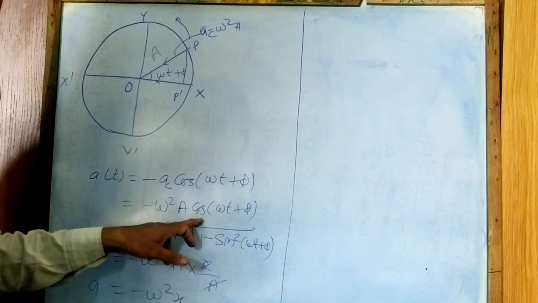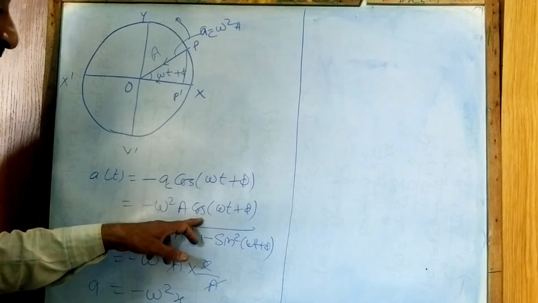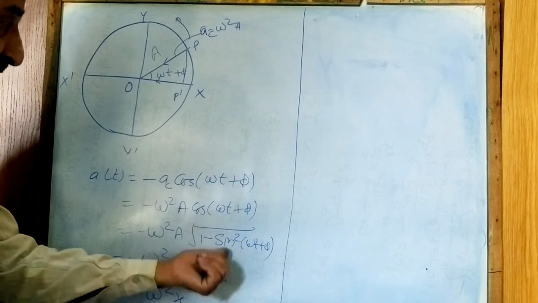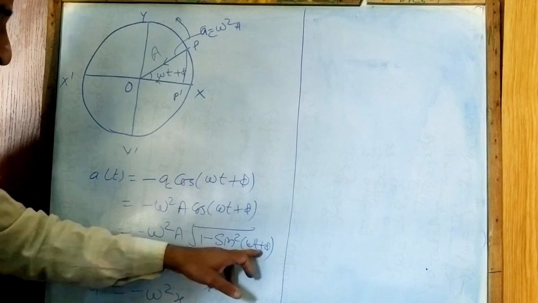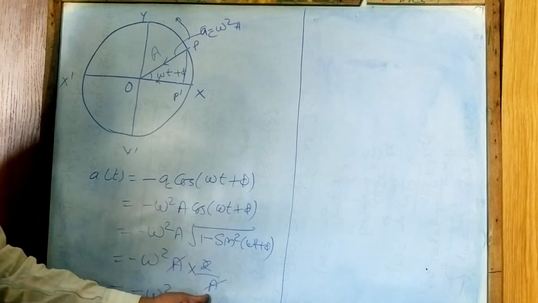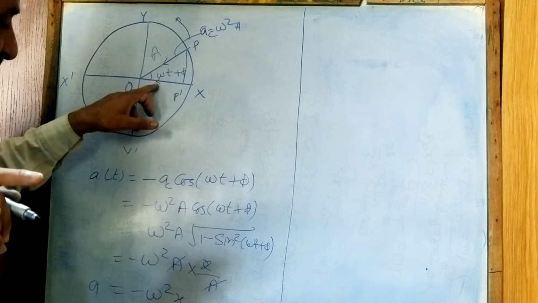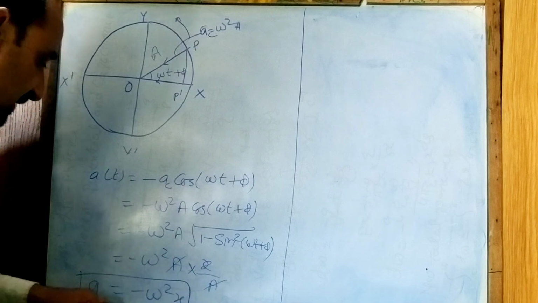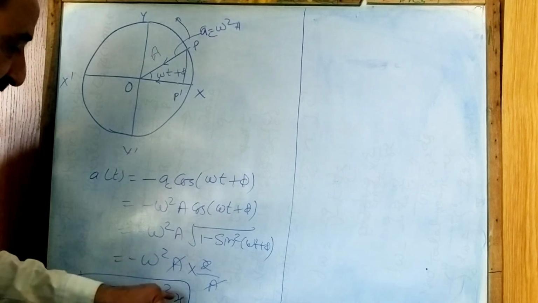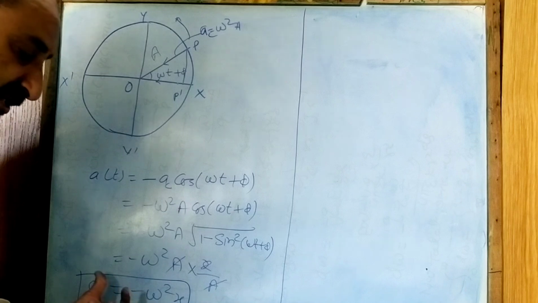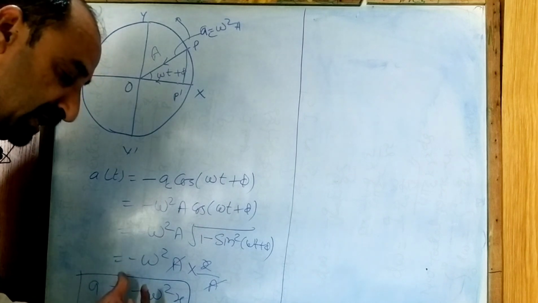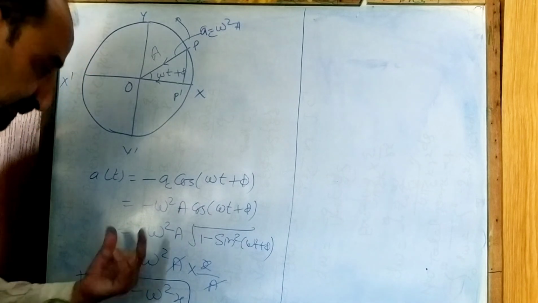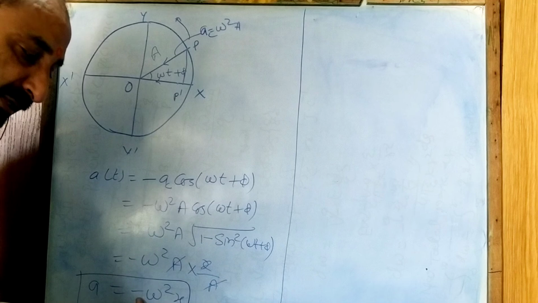Again I will use the formula sin square theta plus cos square theta is 1, so cos theta is under root 1 minus sin square(omega t plus phi). The sin of omega t is x upon A, perpendicular upon hypotenuse. I put the value x upon A, and A cancels. So I get a is equal to minus omega square into x. This is the acceleration of a particle in SHM. That means it is proportional to its displacement.